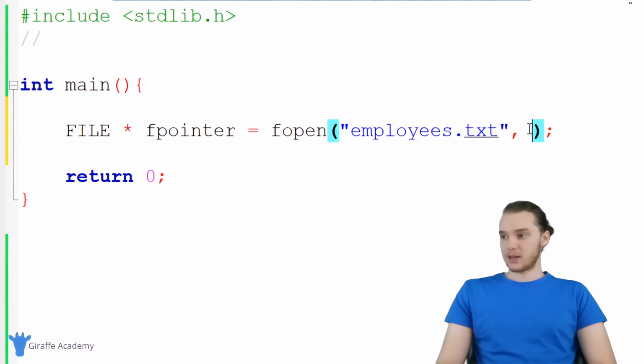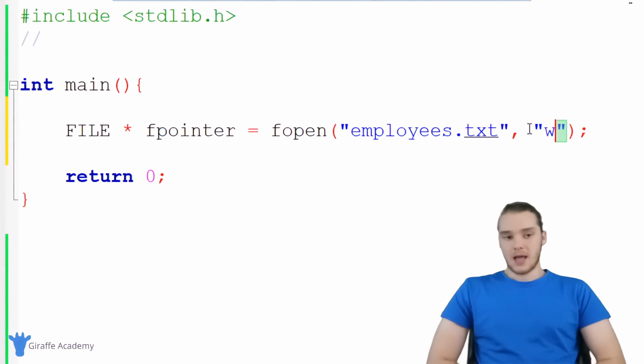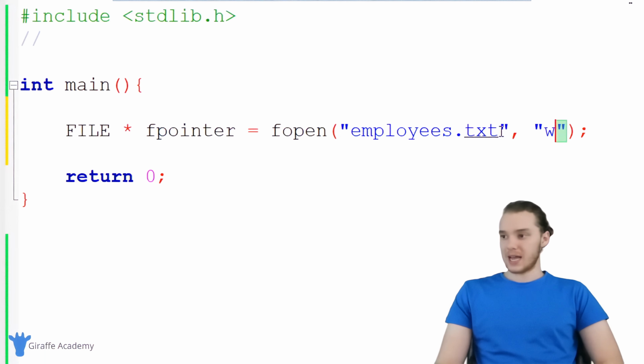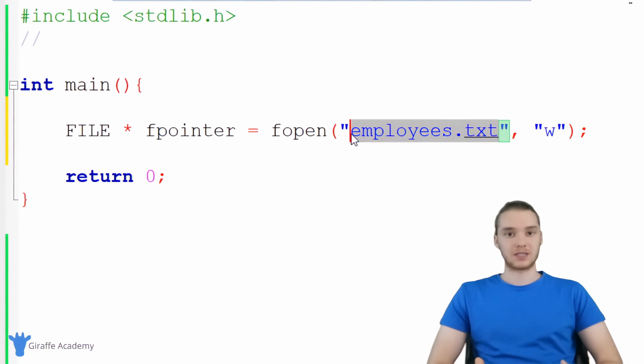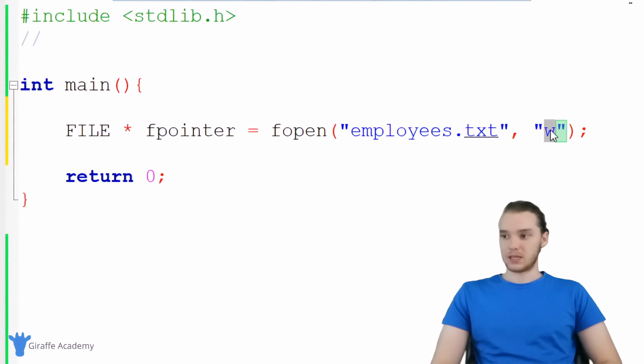So what I want to do over here is put in W. And right now, this employees.txt file doesn't actually exist. So I'm going to create that file. We're going to put some information inside that file, and then that file gets saved onto my machine. And in order to do that, we're going to need this write mode. So it's just going to be a W.